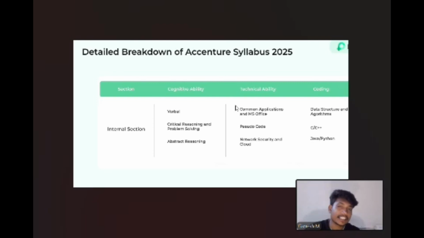This is the detailed breakdown of the Accenture syllabus 2025. In cognitive ability, they will ask verbal, critical reasoning and problem solving, and after that abstract reasoning. For technical ability, they will ask common application and MS Office questions, after that pseudocode, after that network security and cloud. In coding, they will mostly ask data structures and algorithms. You can solve those questions using the programming language Python, Java, C or C++.